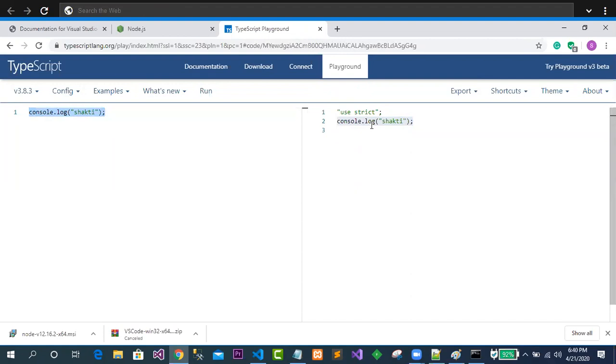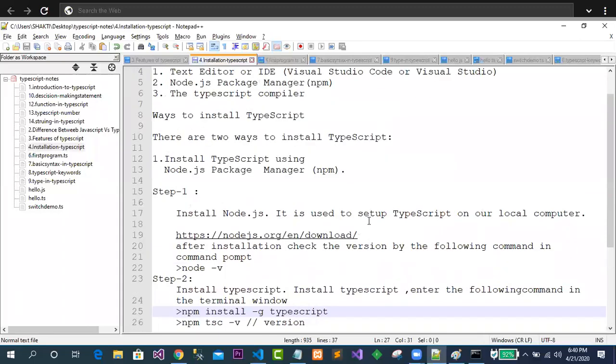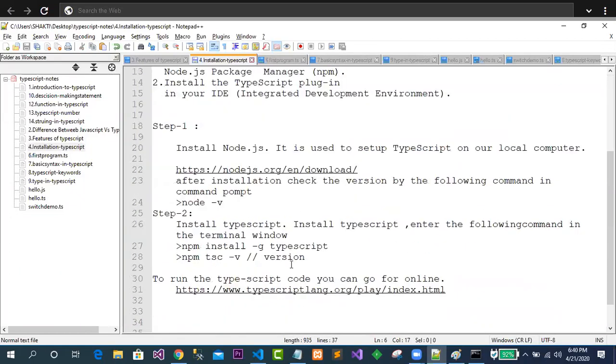Now we will try to write our first program in TypeScript. We have installed the software. What software have we installed? The first thing we have installed is npm, and the editor we have installed. Then we have gone through npm. It is looking great. Now we have already installed TypeScript by writing some commands in the command prompt. So these are all the commands that were written, and you can also follow this.